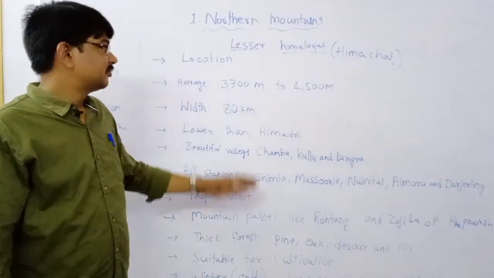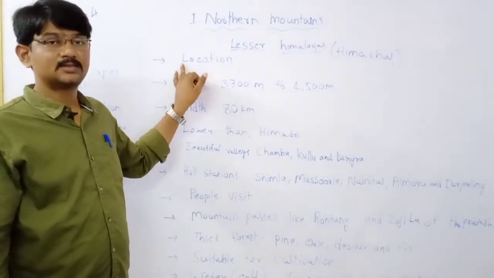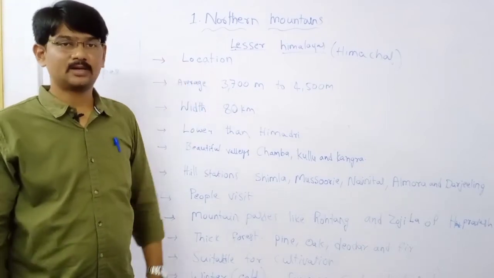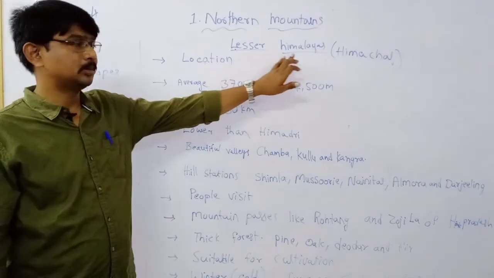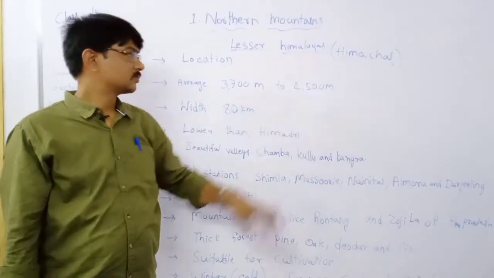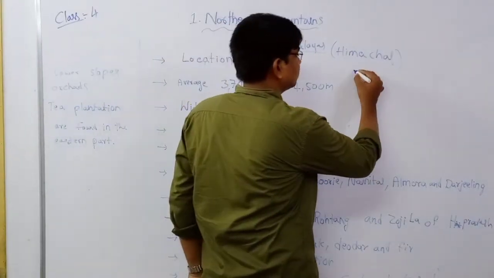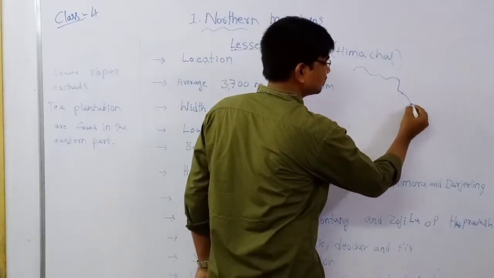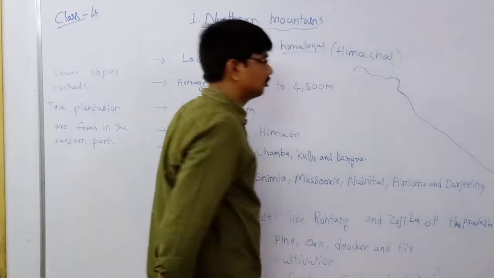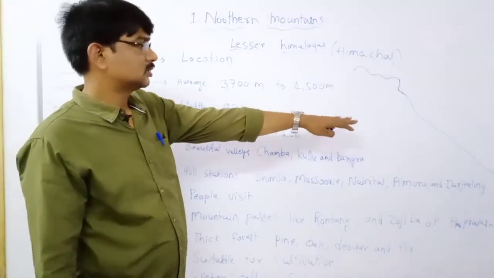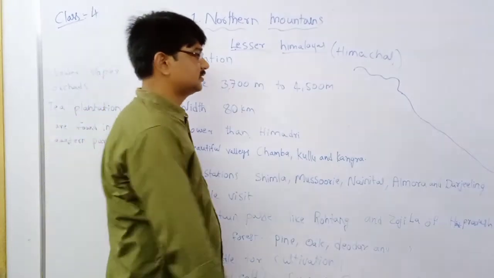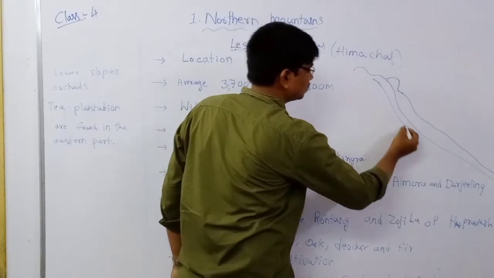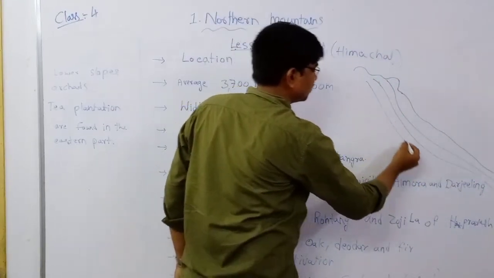Firstly, let us know its location. Where are the lesser Himalayas located? If this is Jammu Kashmir, as we already discussed, the Himalayas are located along the boundary line of India in three parts.